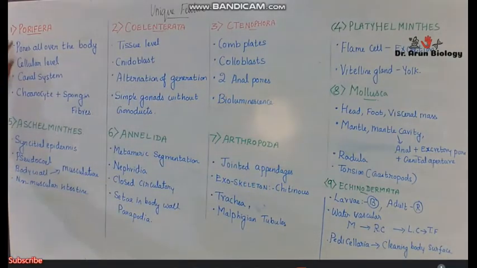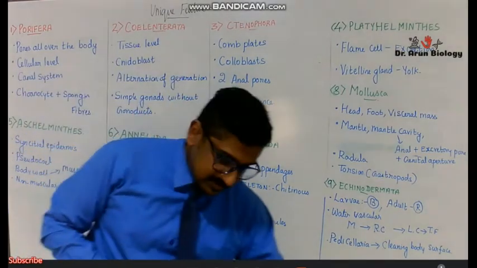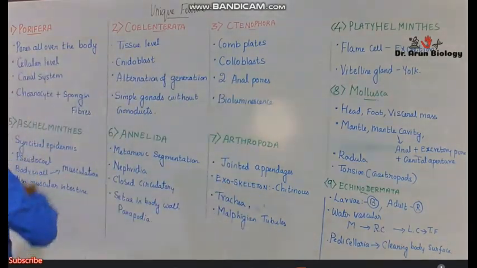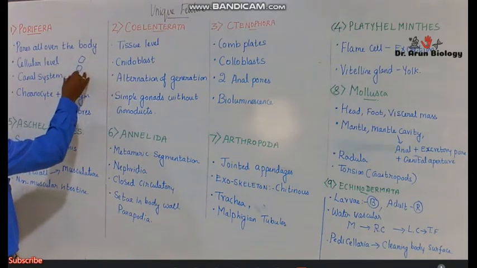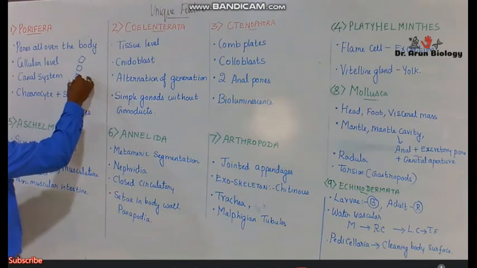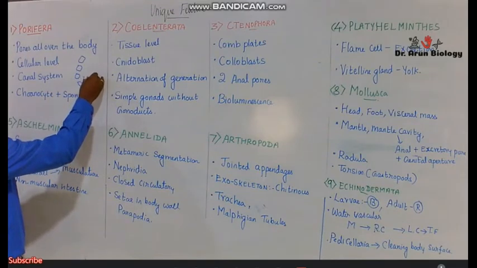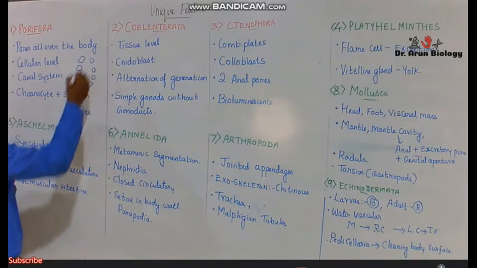Look at Porifera, they are called pore-bearing organisms. The entire body bears some pores, and they have a cellular level of organization where the cells aggregate. The cell aggregate plan is there.